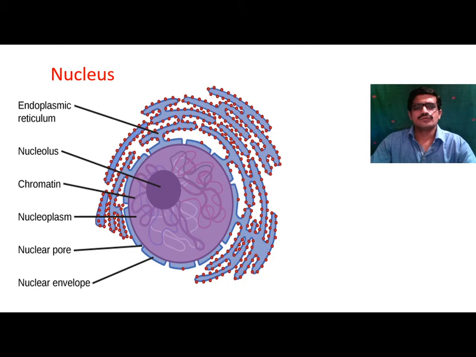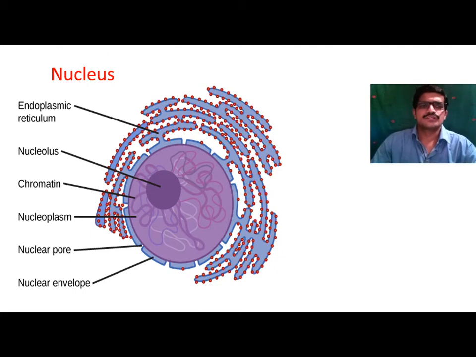In case of higher plants, a single nucleus governs the cell, but in case of lower organisms, multiple nuclei are present in the cell, which govern the organism or the cell.